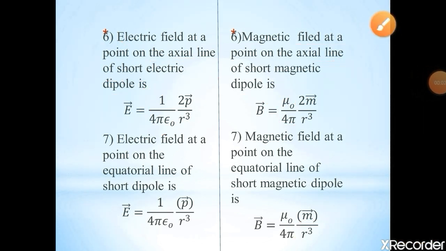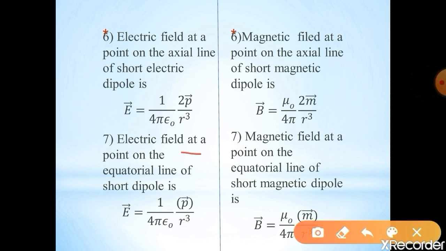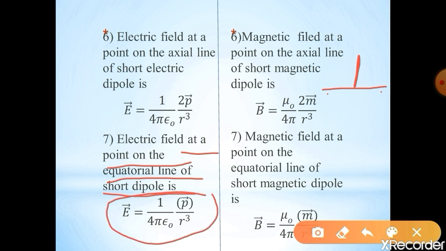Next, see the next comparison. Electric field at a point on the equatorial line of a short dipole. Equatorial means perpendicular bisector. So this is the dipole, this is the equatorial line. That is given by E is equal to 1 by 4 pi epsilon naught, P divided by r cube. Now P is the dipole moment, r is the distance.